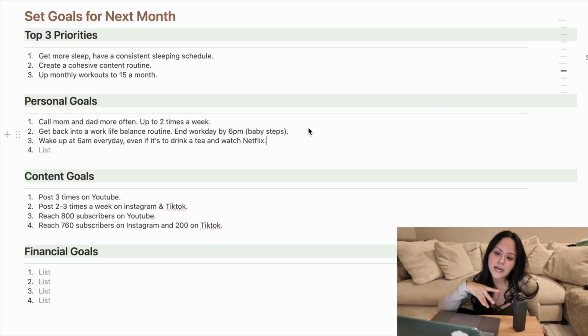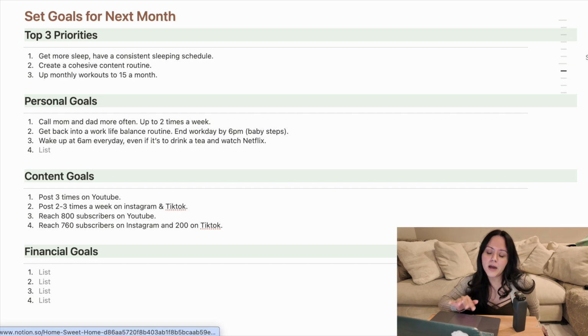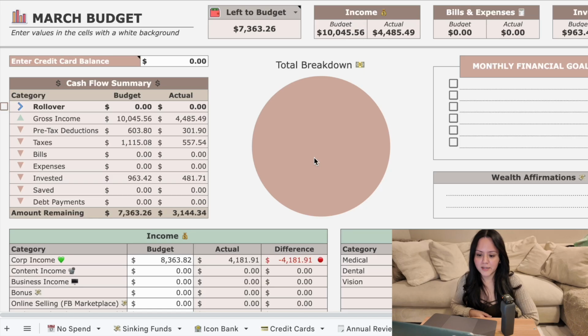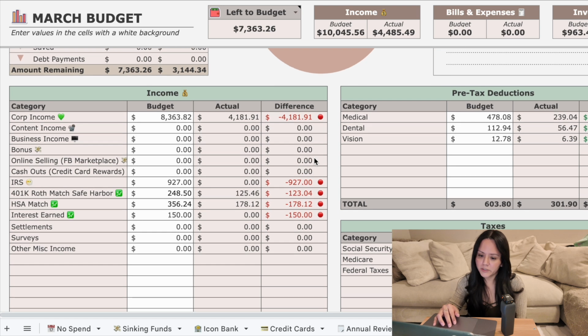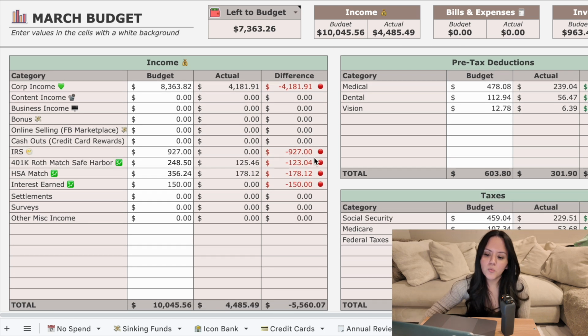And financial goals, I have not added them because I do have a financial goal on my budget spreadsheet. So now let's get into my March budget. I went ahead and filled in the income section, but we will review it together. For income, we are looking at the same amount as last month. I like to work with my gross income, so that's before pre-tax and taxes are deducted.